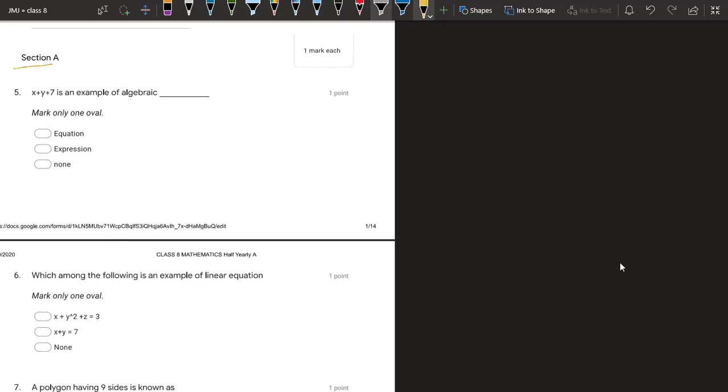Section A, question 1. x plus y plus 7 is an example of. As in this there is no equal to mark, this is an example of algebraic expression.